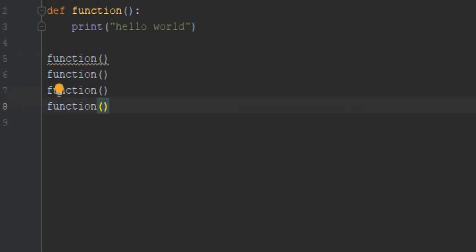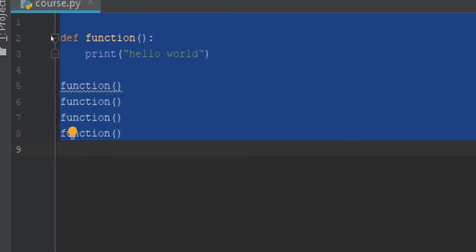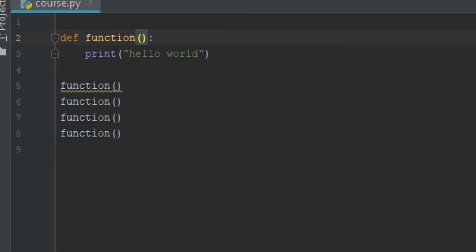You will see the importance. For example, if you have 1,000 lines or 100 lines here, you will be executing all 100 lines of code with just a call. It's really simple and really helpful. So let's try to make something a little bit different or a little bit more difficult. Okay, so let's try to make a summation of 2 variables, like my sum a and b here, and I will return something.